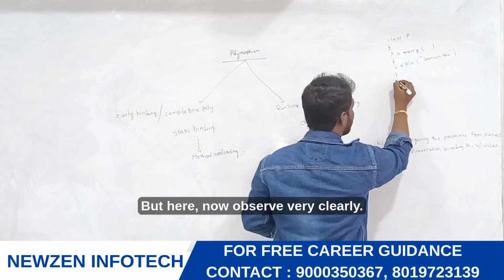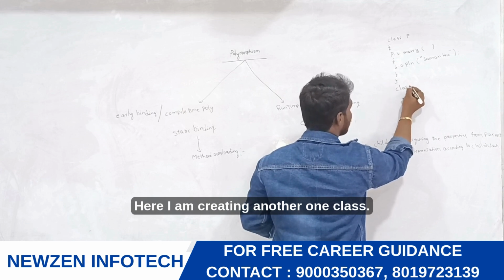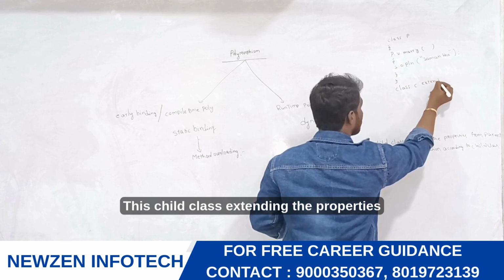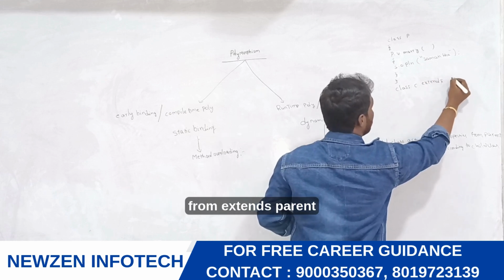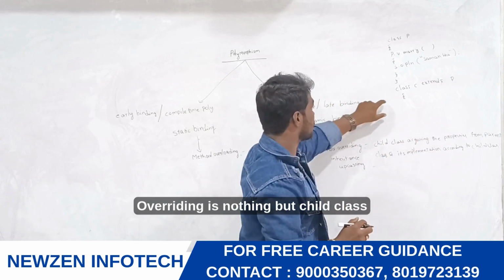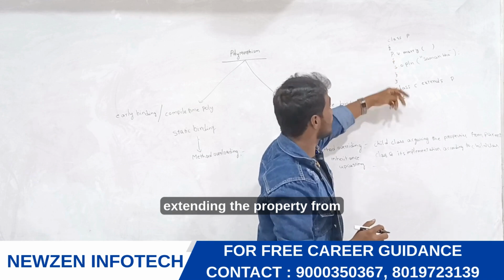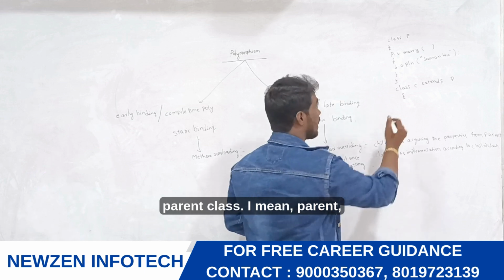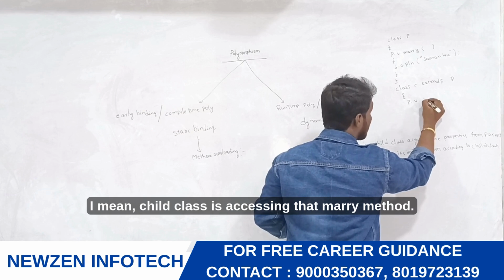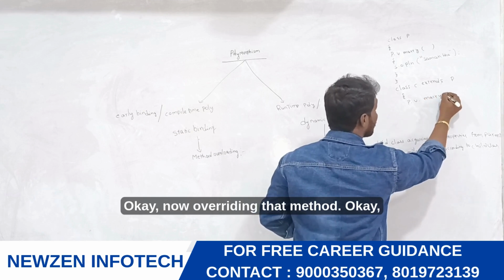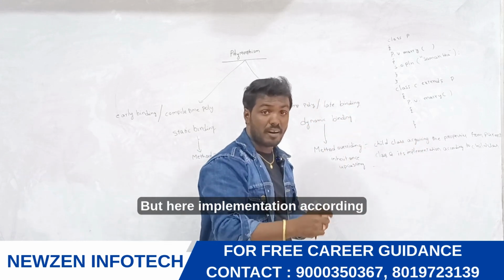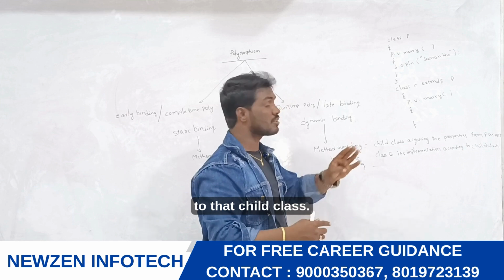But now observe very clearly. Here I am creating another class. The class name is Child. This child class extends the parent class. Overriding is nothing but the child class extending the property from the parent class. I mean the child class is accessing that marry method and overriding that method. The child class is accessing the parent class method, but the implementation is according to the child class.